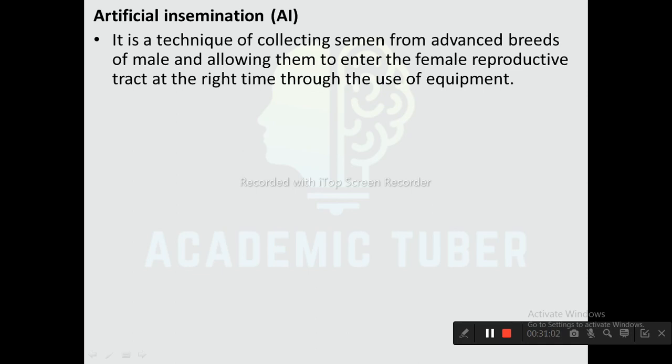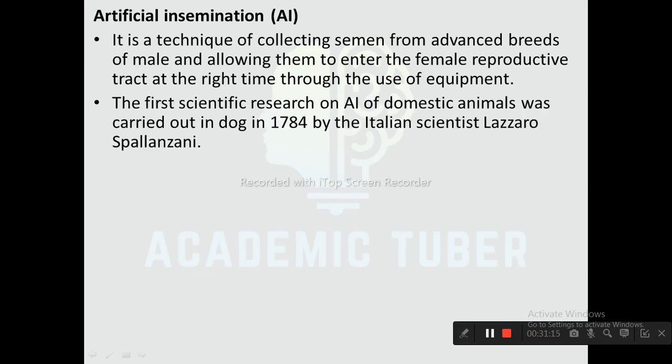The practice of producing offspring of advanced variety has greatly increased nowadays, by collecting semen from the male located at a far distance and inseminating it into the body of the female organism. The first scientific research on artificial insemination of domestic animals was carried out in a dog in 1784 by the Italian scientist Lazzaro Spallanzani.